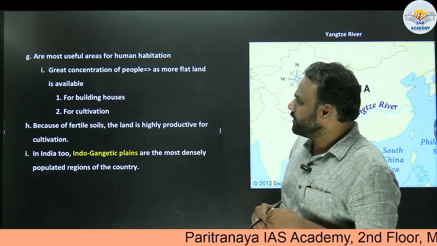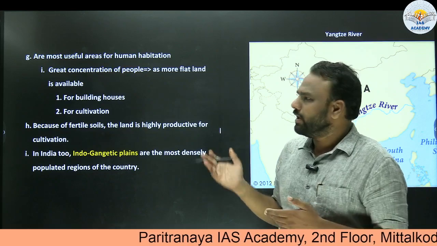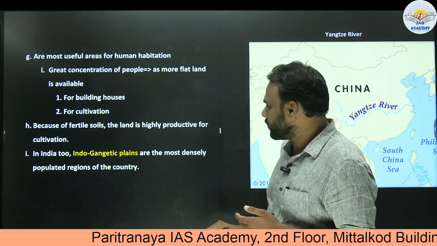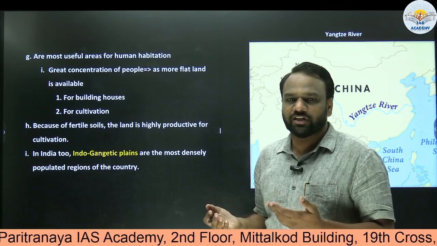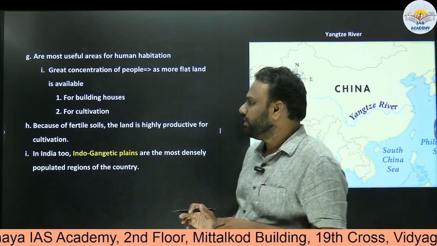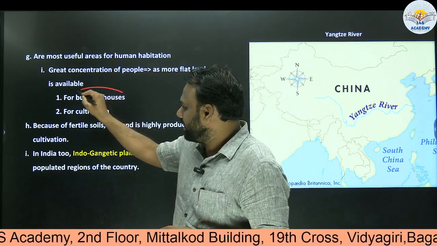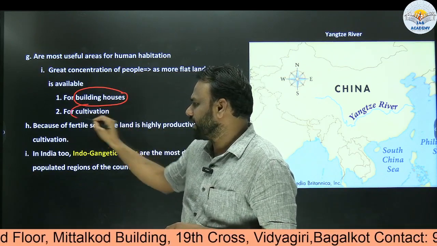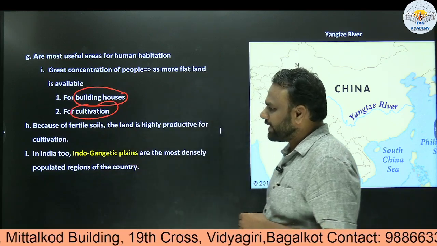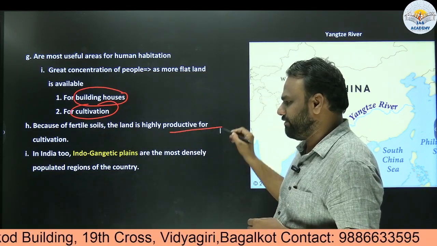Next, plains are most useful areas for human habitation. We know that plains are very useful areas for human habitation because of the multiple reasons that we saw. Easily we can construct infrastructure, and also plains are very fertile. It is easy for us to construct houses in plains. And also cultivation, as we saw before. Because of fertile soils, the land is highly productive for cultivation.